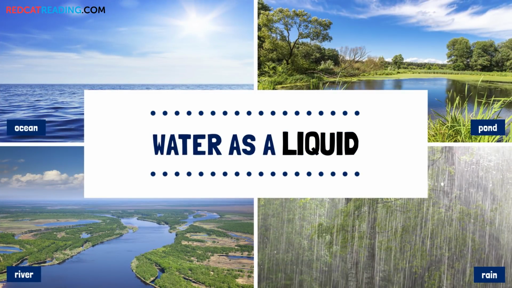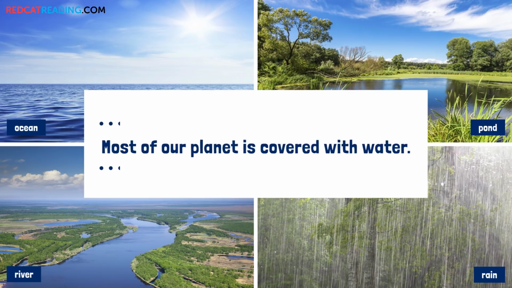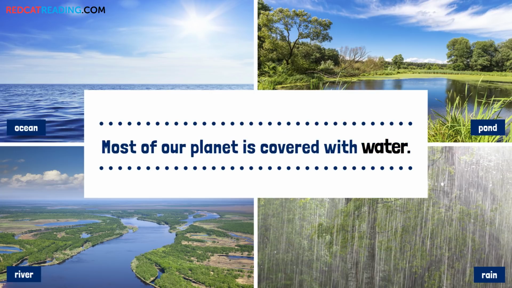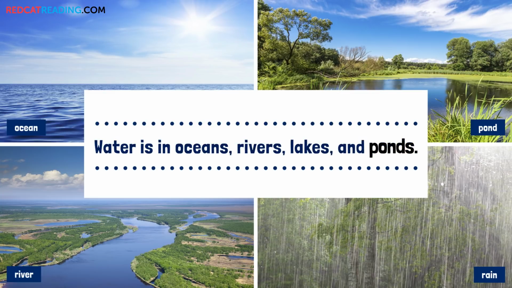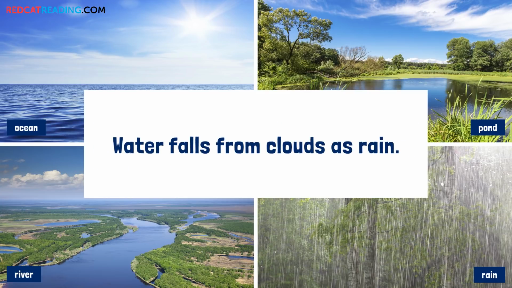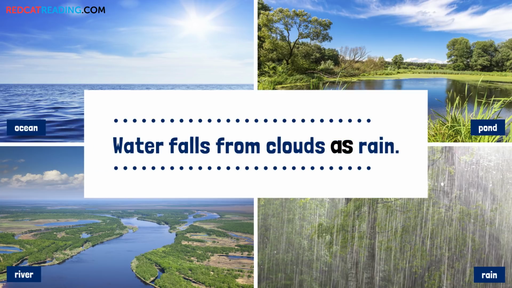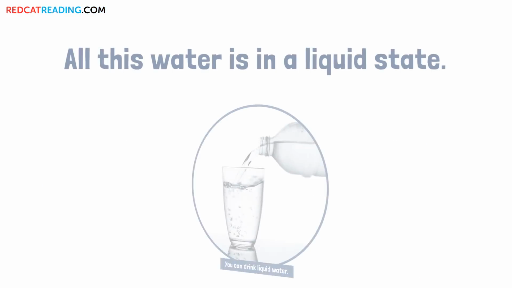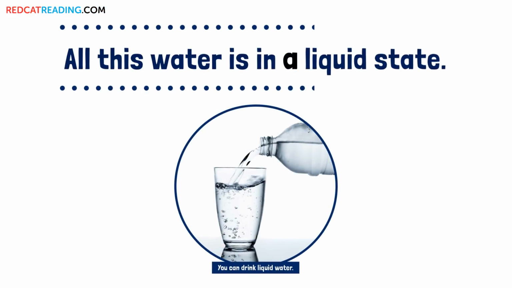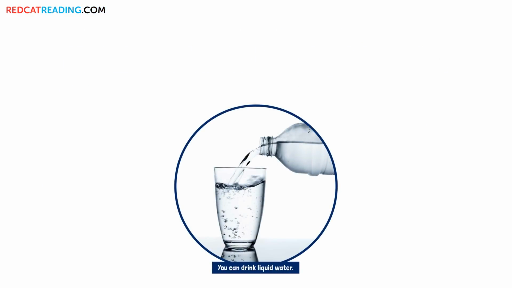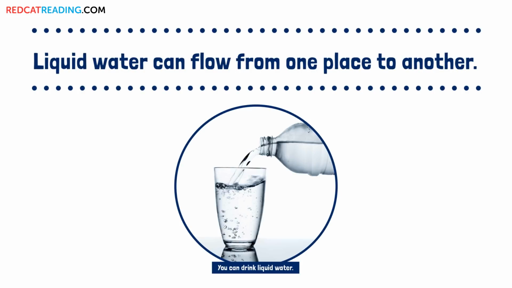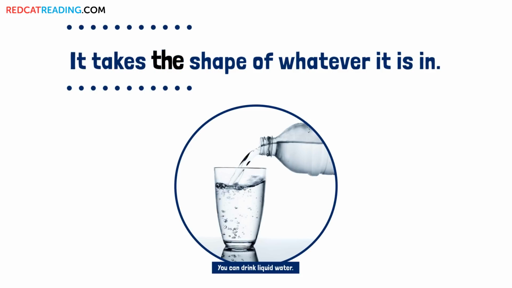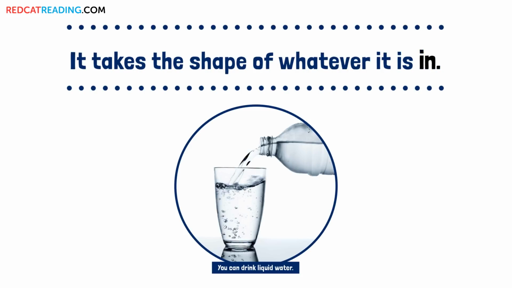Water as a liquid. Most of our planet is covered with water. Water is in oceans, rivers, lakes, and ponds. Water falls from clouds as rain. All this water is in a liquid state. Liquid water can flow from one place to another. It takes the shape of whatever it is in.